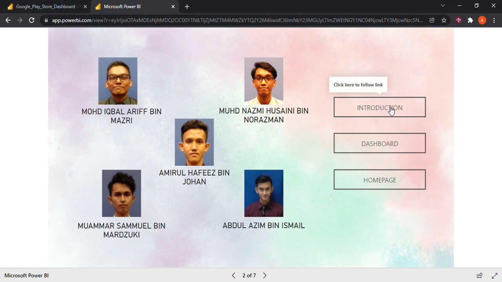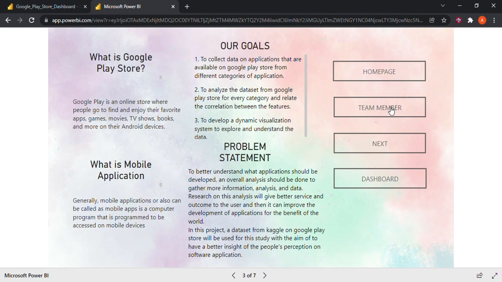Alright, without further ado, let's proceed with the introduction of this project. So, before we dive into more details, we need to understand at the surface level what we are doing in this project. So, what is Google Play Store? Google Play Store, or Google Play, is an online store where people go to find and enjoy their favorite apps, games, movies, TV shows, books, and more on their Android device.